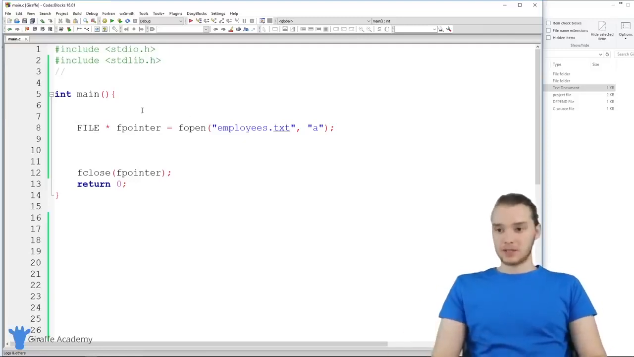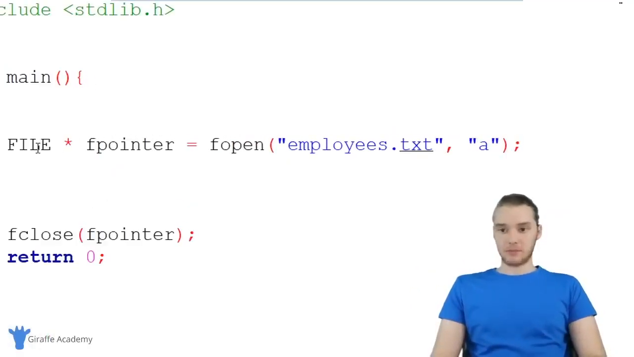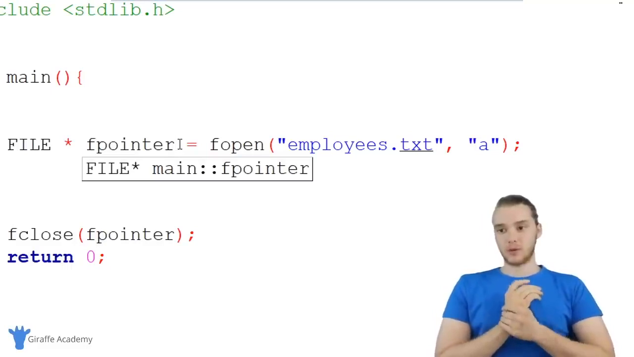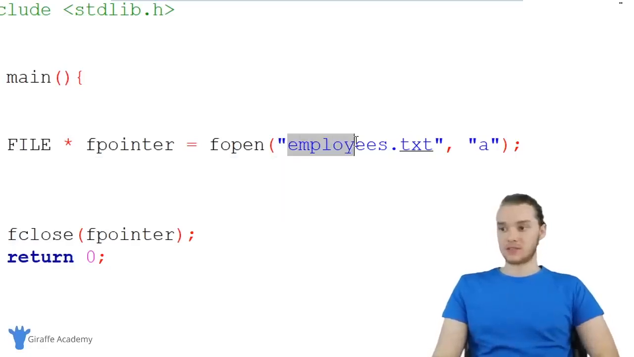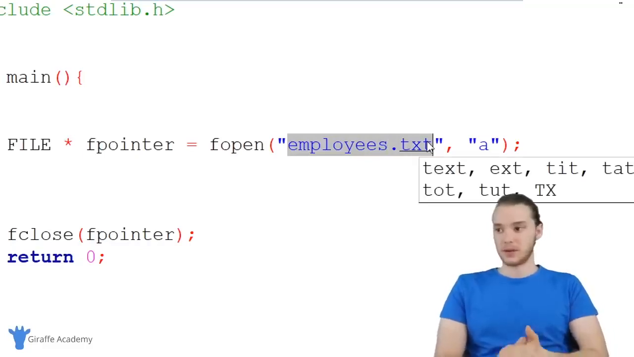So down here, you'll notice that I have my file pointer set up. So I just say FILE and the asterisk, and I called it fp. And remember, this is just a pointer, and a pointer is just a memory address. And it's the memory address of this file in memory. So it's the memory address of this employees.txt file, which we created in the last tutorial.